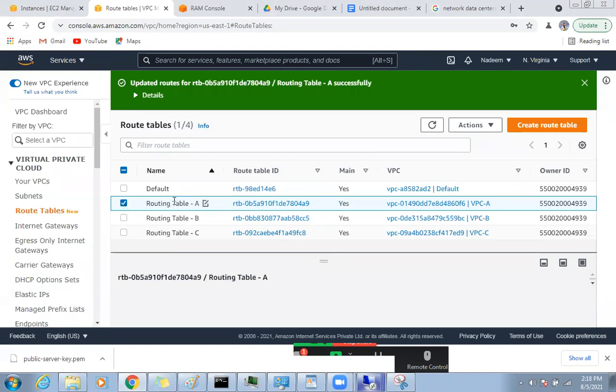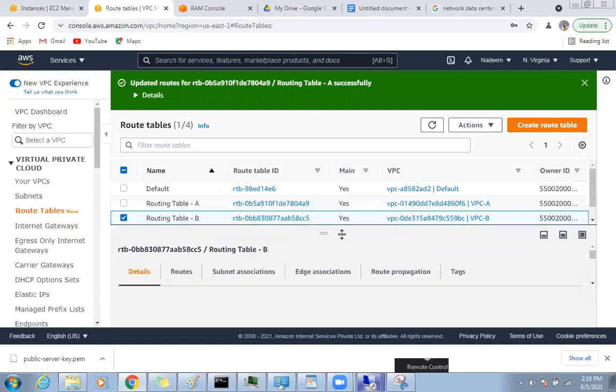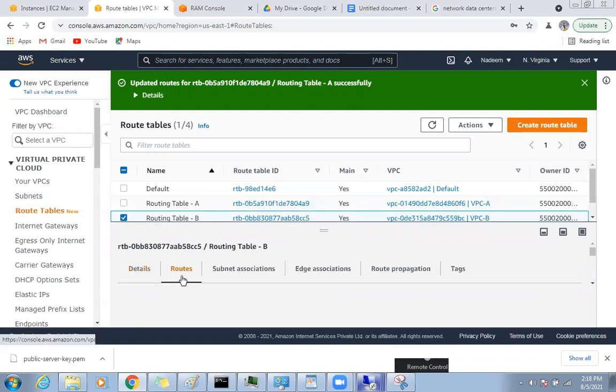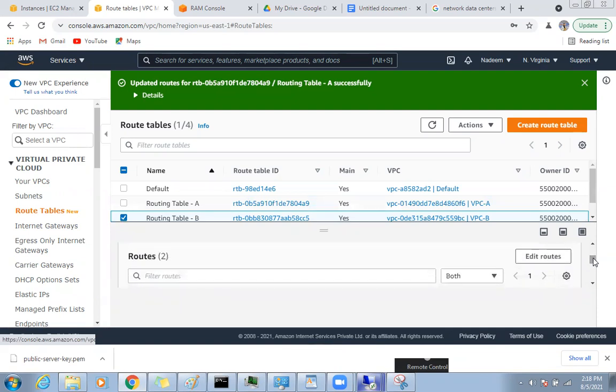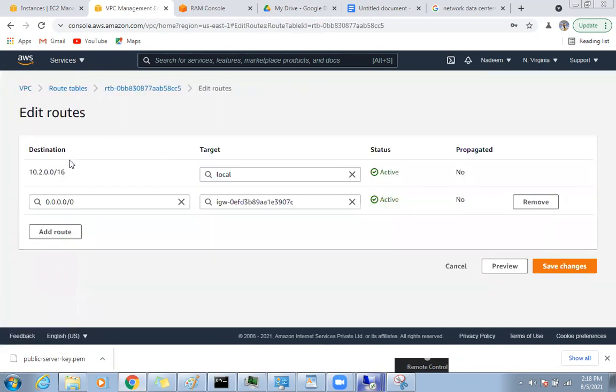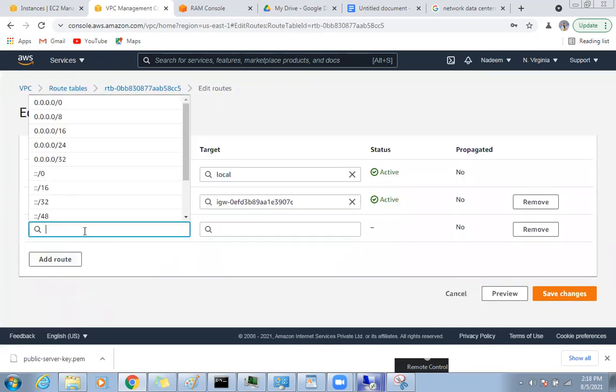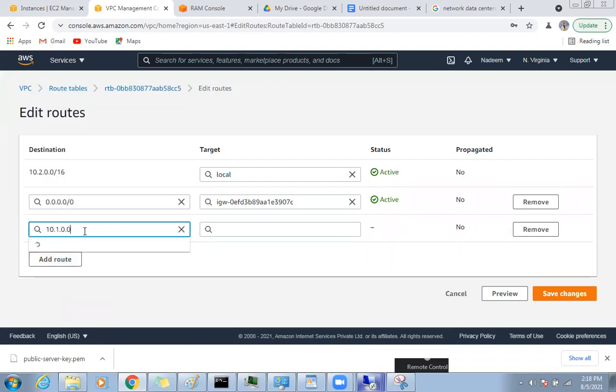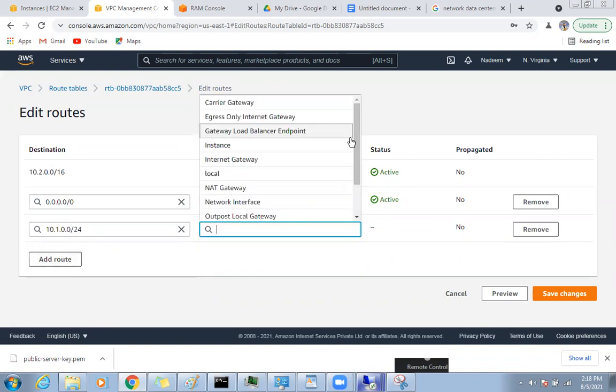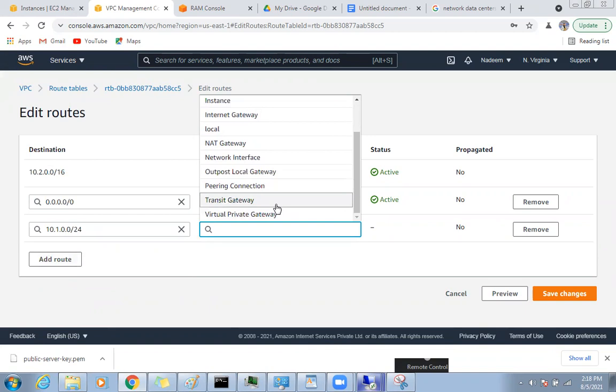Now I did it only in routing table A, where I just added VPC B. So in the VPC B routing table, I will add VPC A information. Right now the default route is here. So here I'm going to tell it, boss, if you want to go to 10.1.0.0/24, then please take the transit gateway.